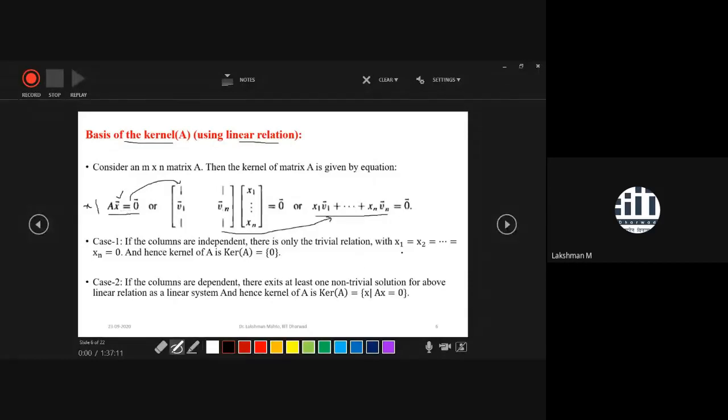If you get only the zero solution, then we simply say that the kernel has only one element, that one is 0. But if we have a non-zero, non-trivial solution, then we will get a proper subspace. The first is the improper or trivial subspace, and in the other case we will get a proper subspace. That means the kernel will have elements other than the 0 vector as well. So that criterion is there. So there are two cases for finding the kernel.